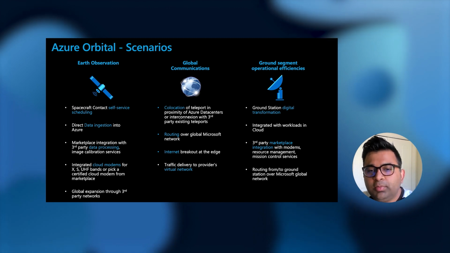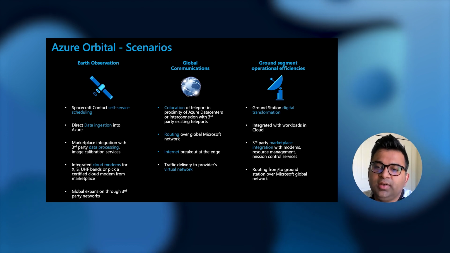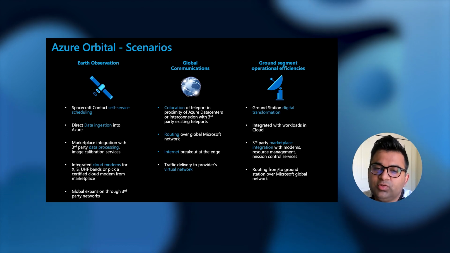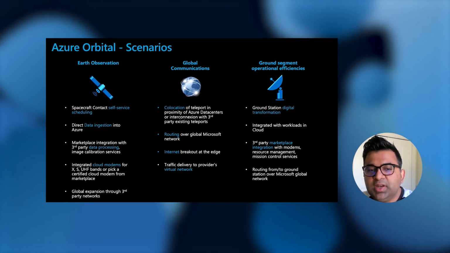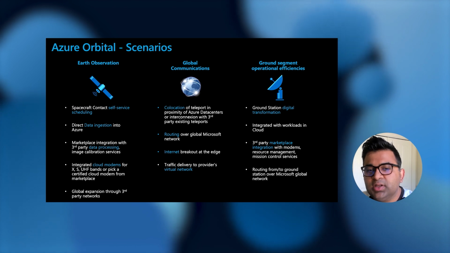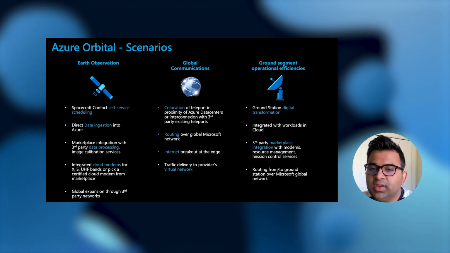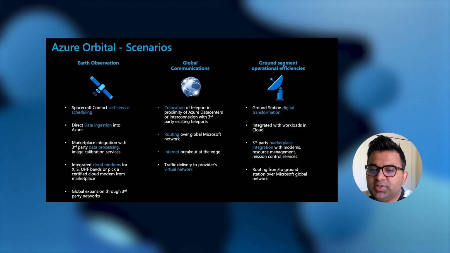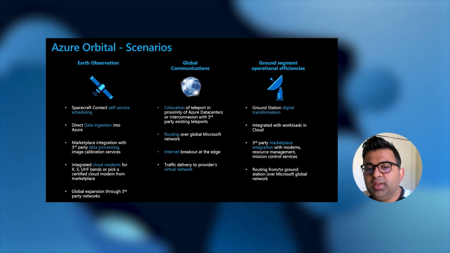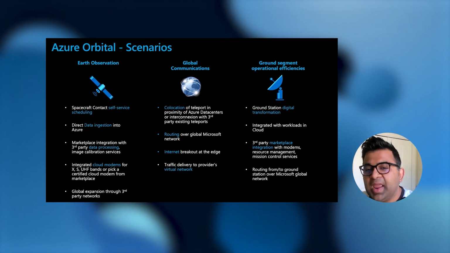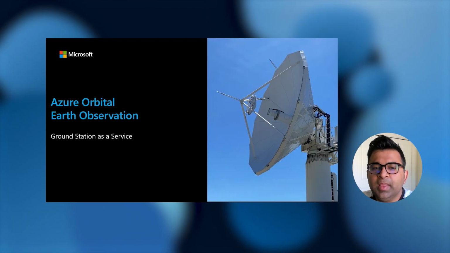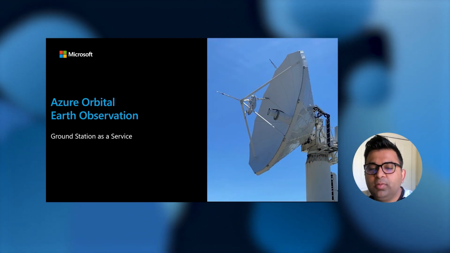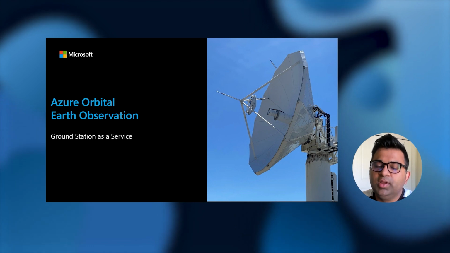Ground station or teleport providers can also partner with Azure Orbital to digitally transform, or if you will, virtualize their ground stations. By doing so, customers can use these ground stations to schedule their contacts with their satellites while leveraging all the software, radio processing, and data processing capabilities offered by the platform and also Orbital partners through Azure Marketplace. Now let's take a look at Azure Orbital for the Earth observation scenario in more detail.